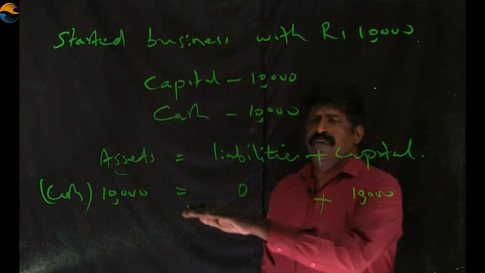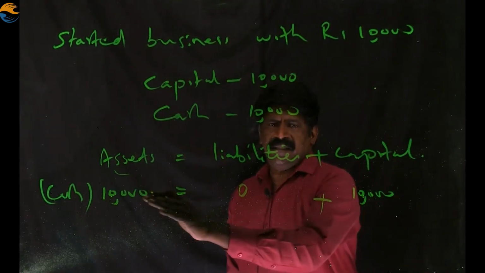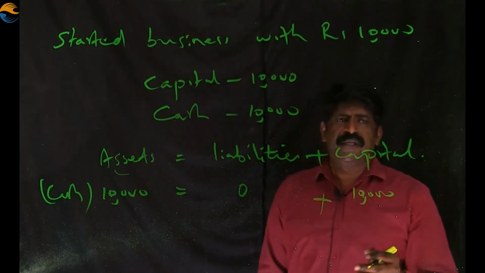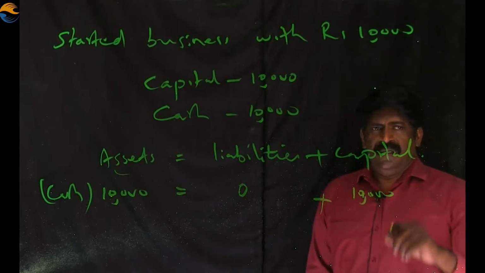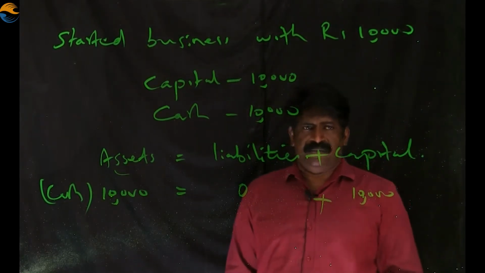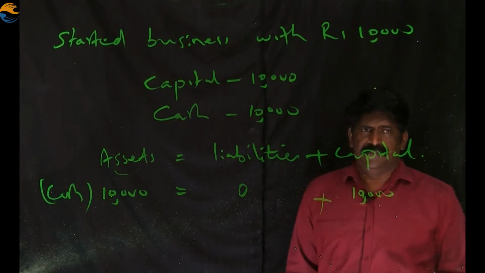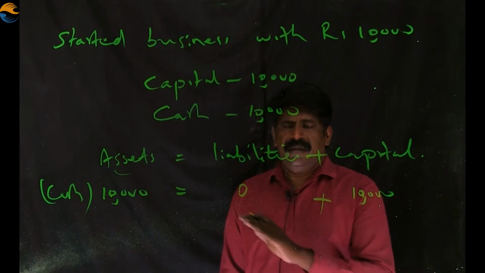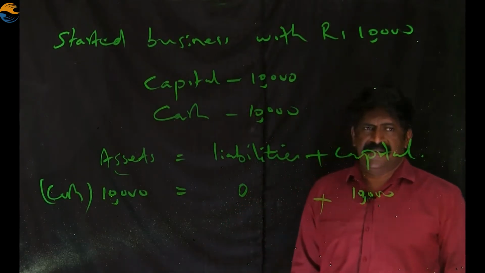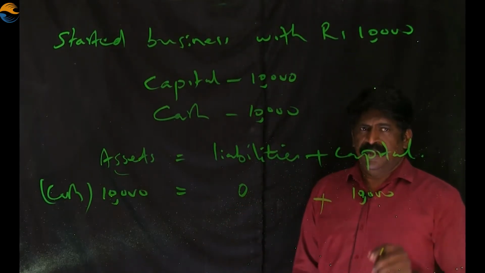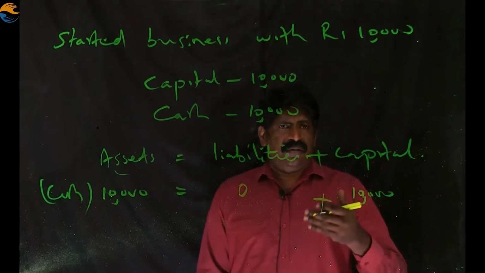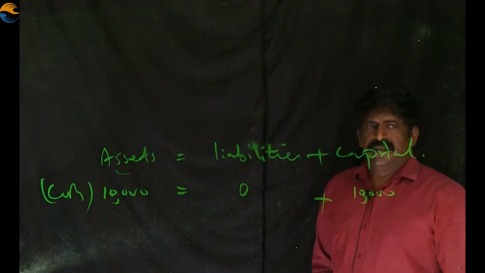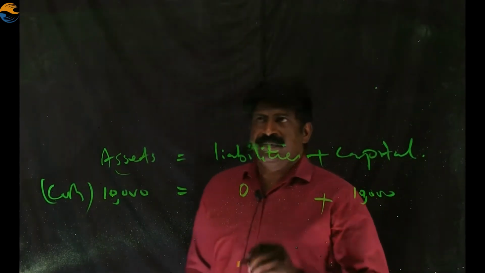So the accounting equation will be like this. The asset side and the right hand side, liabilities plus capital, will always be equal. Even after every transaction, we can check this. The equation should be checked and ensured that it balances equally. For more clarity, I will consider another example.